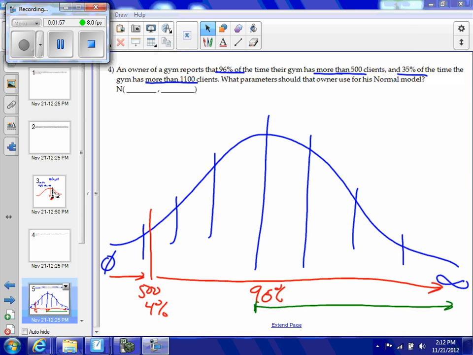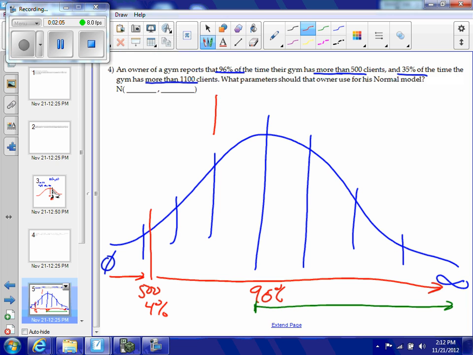Well, one thing I do know, just so I can figure out where to place this 35% line, is that between here and here, I cover 68% of the data. So from 0 to 1 standard deviation negative is 34%, and from 0 to 1 standard deviation positive is 34%.